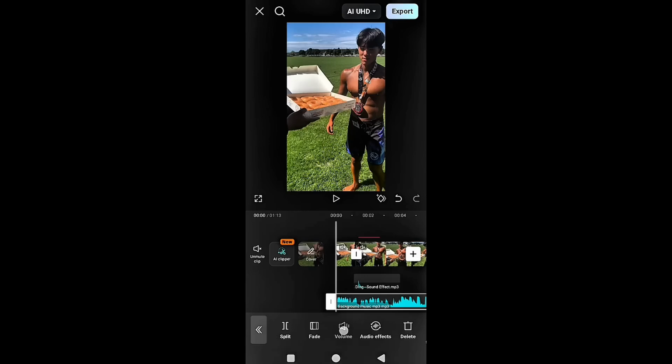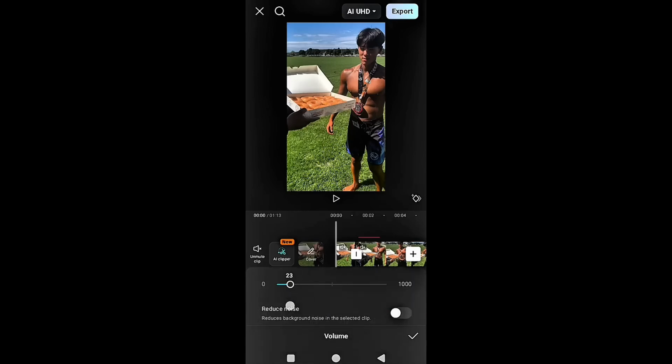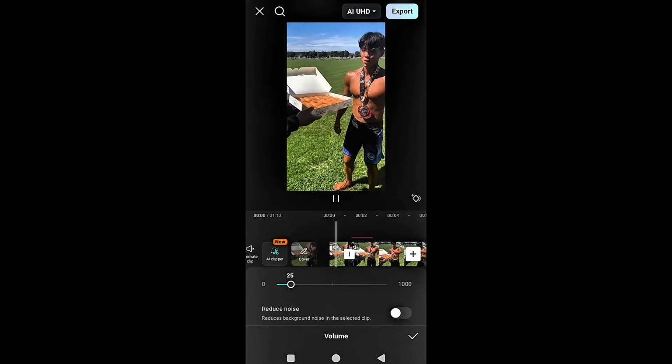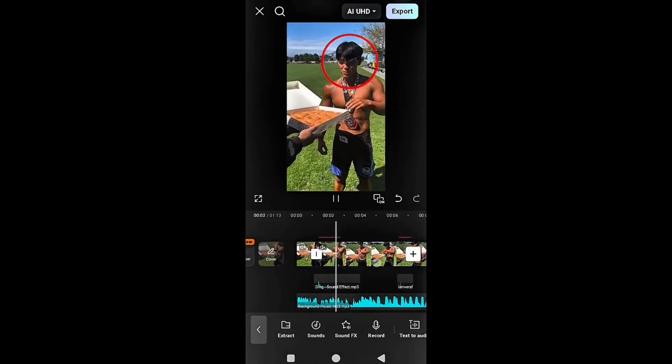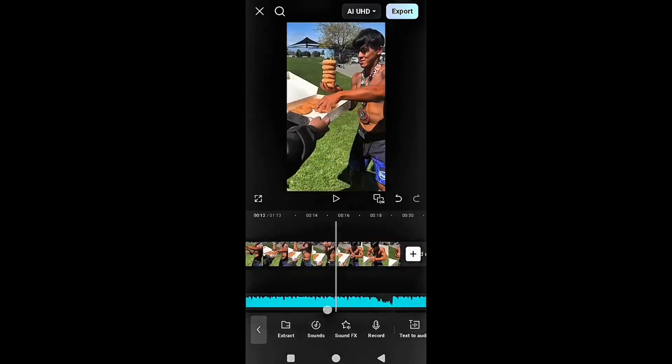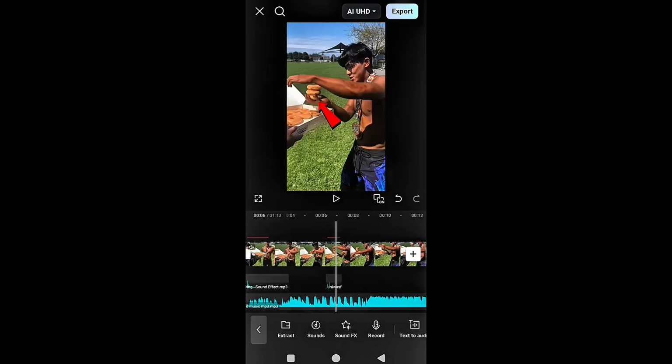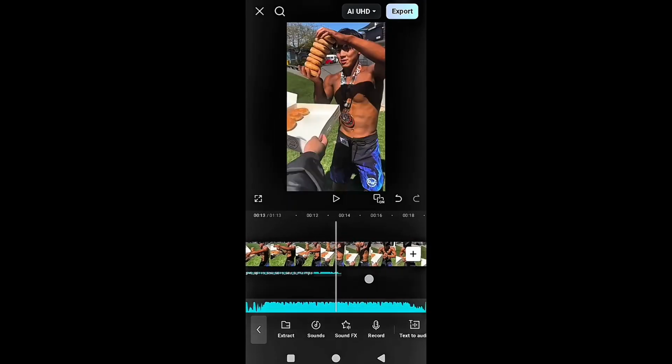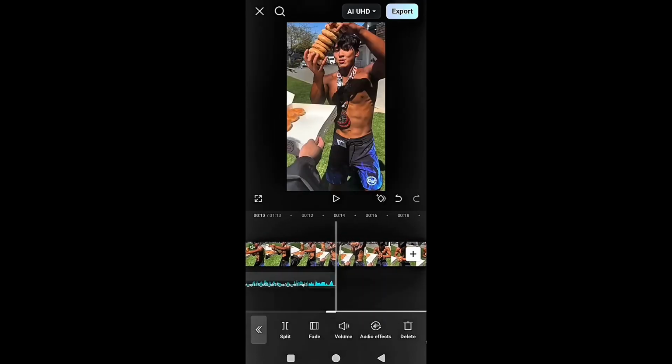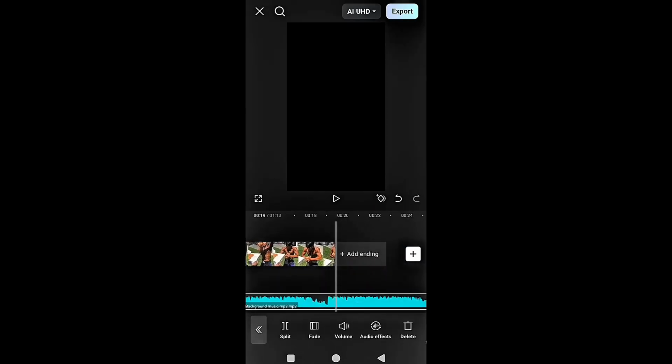Set the background music volume to 25, you can go higher or lower yourself, but I'd recommend 25. Now there's one more thing you have to do, where this AI voice ends. Look, first you check the AI voice, where it's ending. Up to here. So friends, you put a cut here, you split it. And wherever this video ends, you delete the background music from that point.